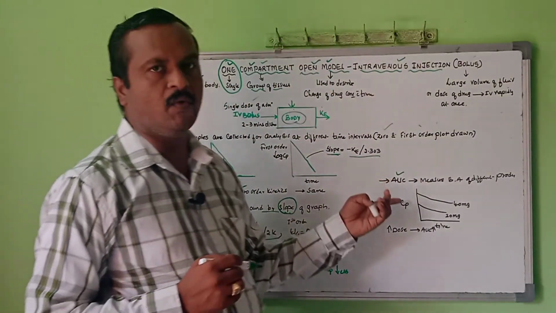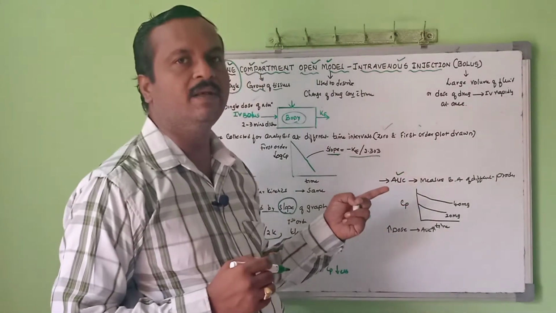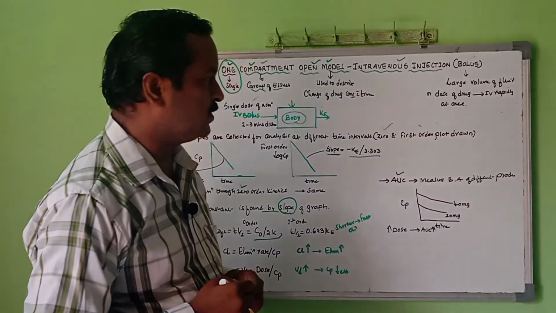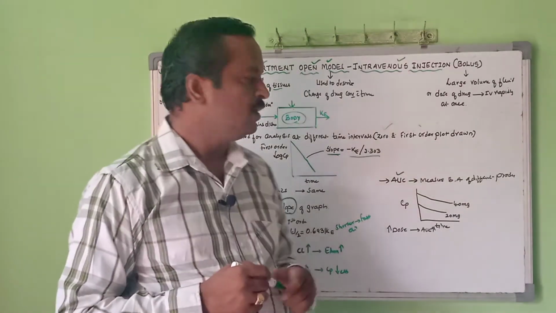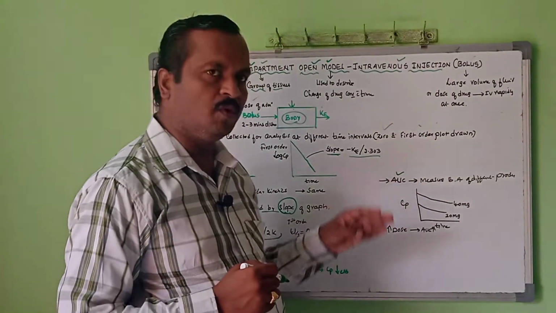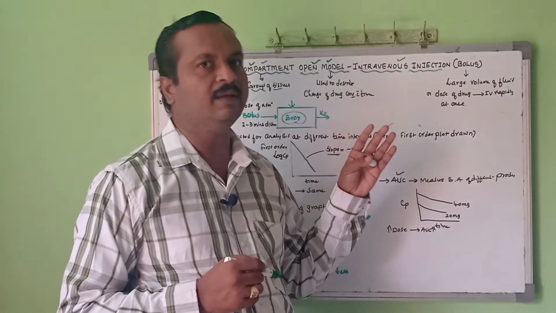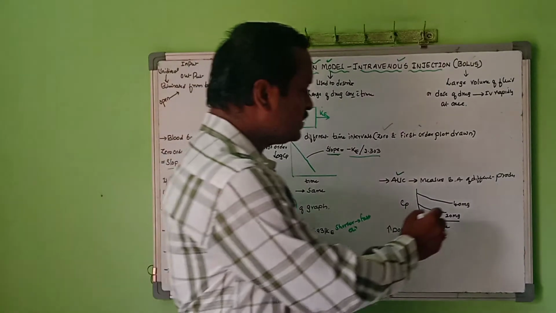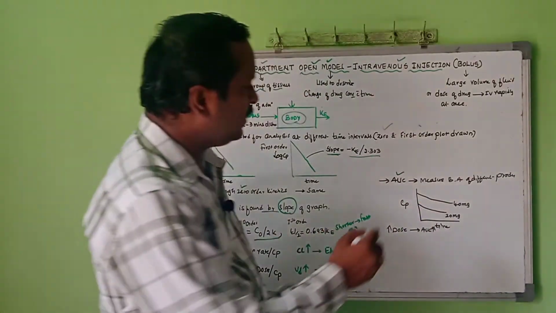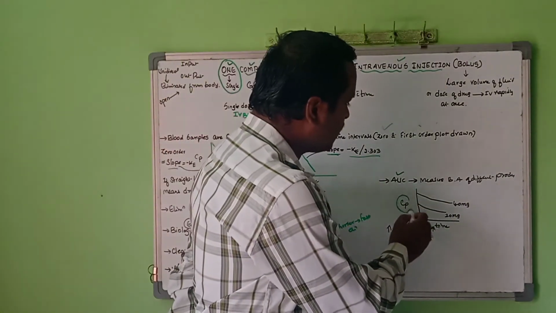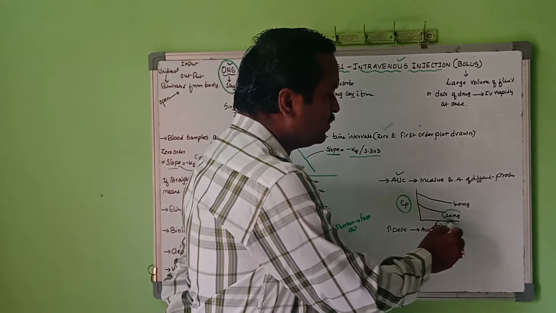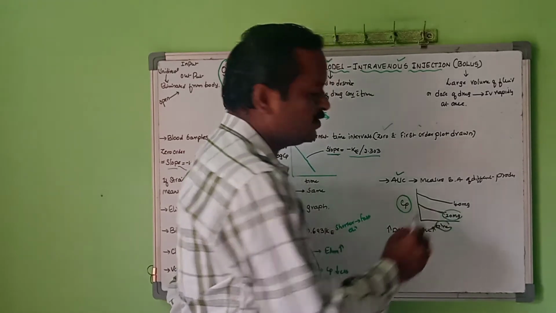Next comes the area under curve, AUC. So what is its use? Area under curve is mainly used to measure the bioavailability of different drugs or formulations or products. So the more the dose, the more the area under curve. It indicates that if your dose is doubled, say 20 mg, when you plot the graph of plasma concentration versus time, for the given dose the area under curve shows this much.